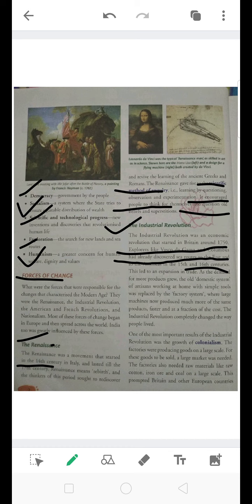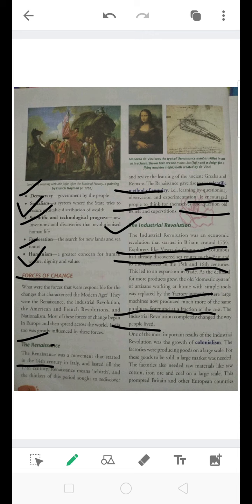Now, there were people who were working with simple tools and manufacturing or producing something by sitting at their home itself. But later on, it was replaced with the factory system, because machines had taken over, and they were producing a bit better quality product. It was a bit faster, and also at a fraction of the cost. The Industrial Revolution completely changed the way people live. So when industries came up, it changed the life of people.